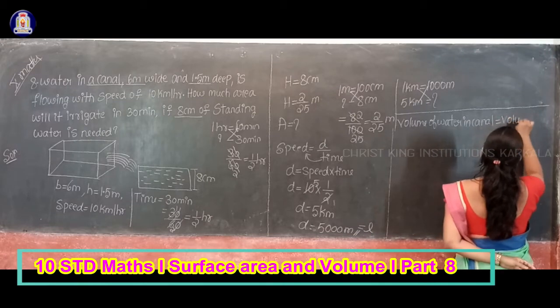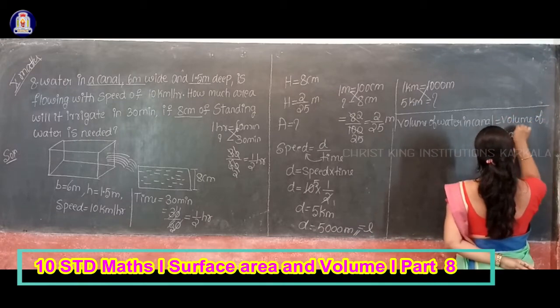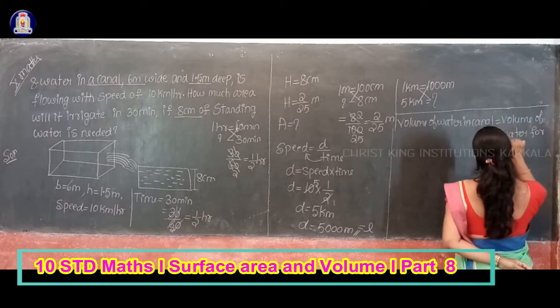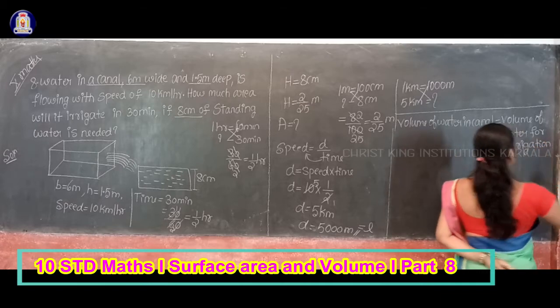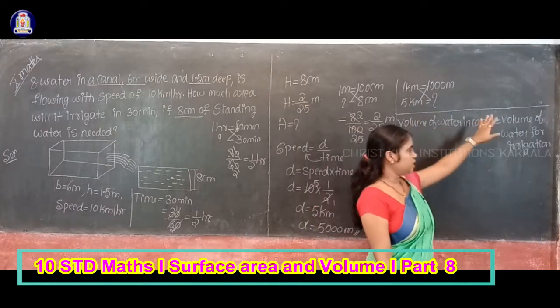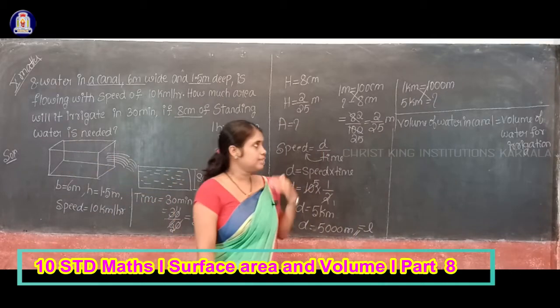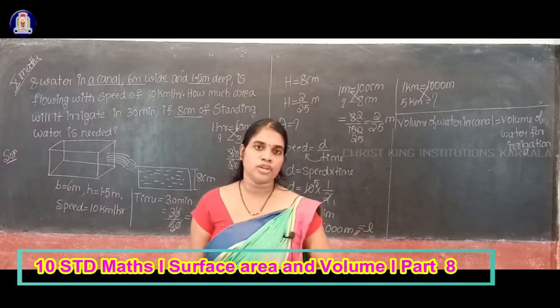Volume of water for irrigation. So this is the main topic. The volume of water in canal is equal to the volume of water required for irrigation.